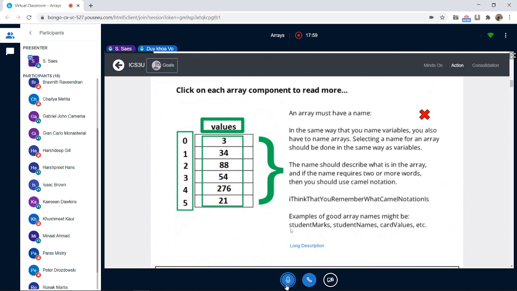A student shouldn't be capitalized, because we learned about variables that when you name a variable, the first word has to start with lowercase. Only the second word starts with the capital letter. So a student is all lowercase. Marks, only M is capitalized.